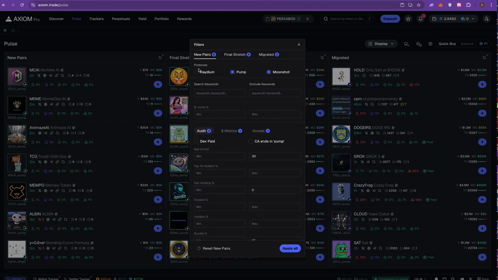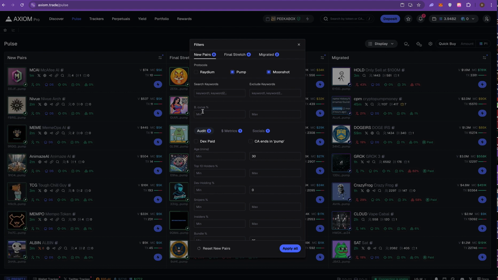Now on Axiom, you can separate it by if it's on Raydium, Pump, or Moonshot. You can add keywords to it. You can do it by bonding curve percentage. You can do it by age, top 10 holders, dev holding, sniper percentage, insider percentage, bundle percentage, holders, and pro traders, which I still don't know what the fuck that is. And then if you click this, you can go to metrics, and you can also do liquidity, volume, market cap, TXN, the number of buys, the number of sales.